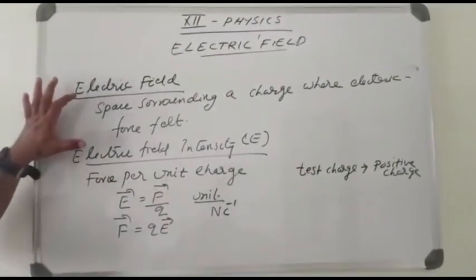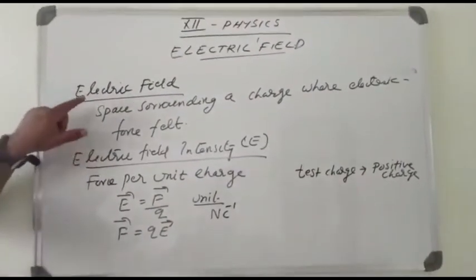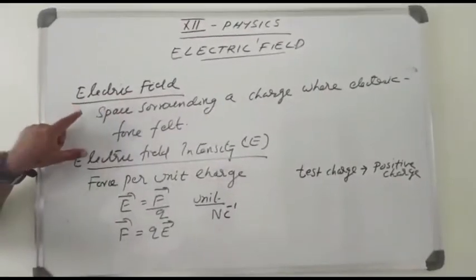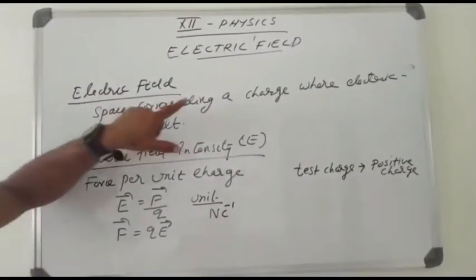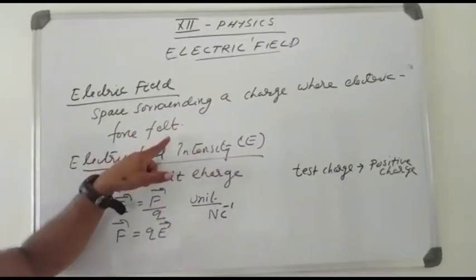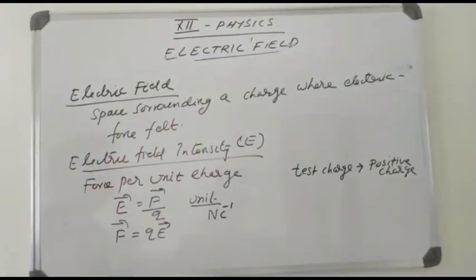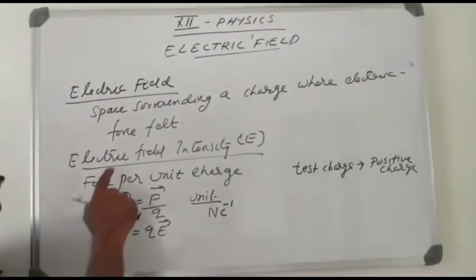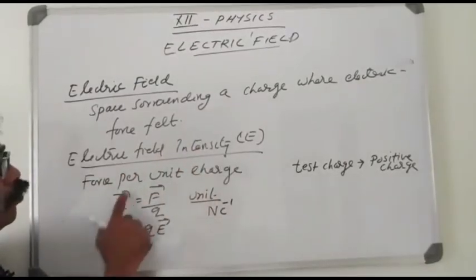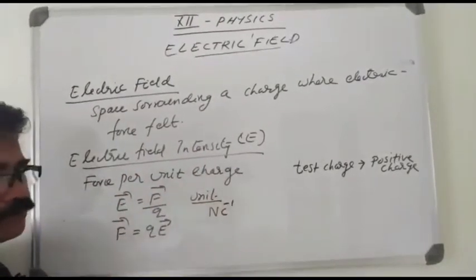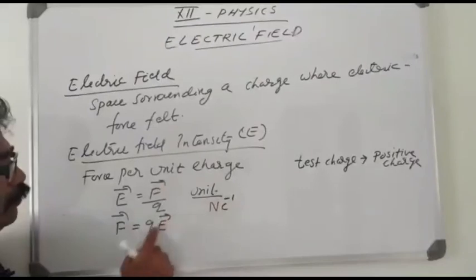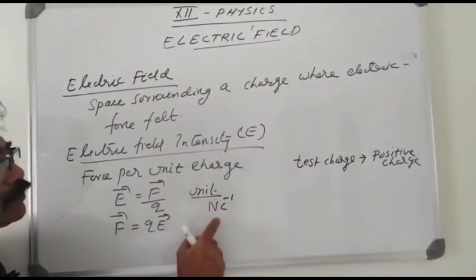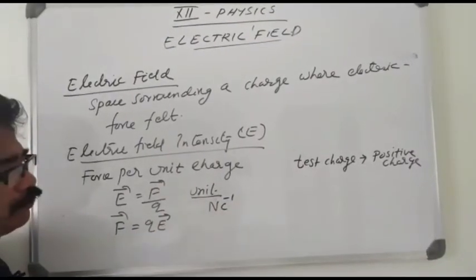This section can be summarized as follows. First of all, what do you mean by electric field? It is the space surrounding a charge where electric force is felt. Next, electric field intensity is the force per unit charge, E is equal to F by q, and its unit is Newton per coulomb.